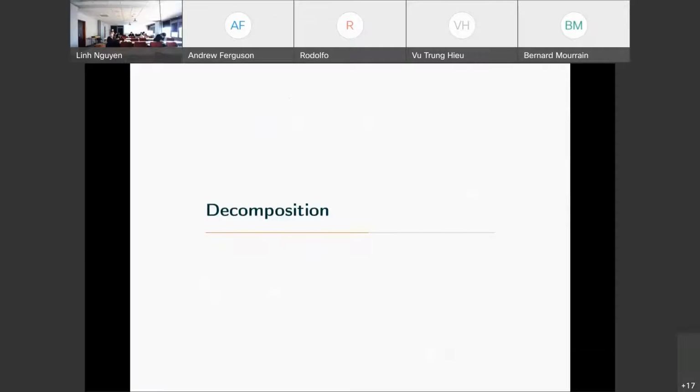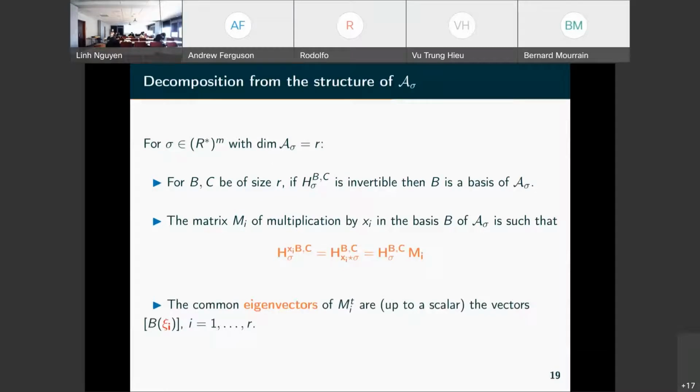Okay, so this shows that decomposing here could be interesting, and so how can we do it?